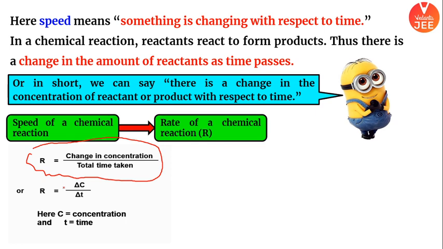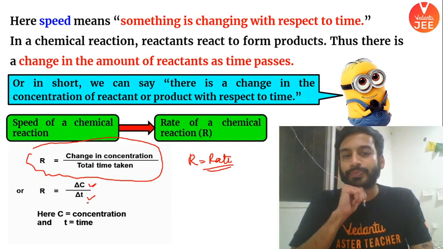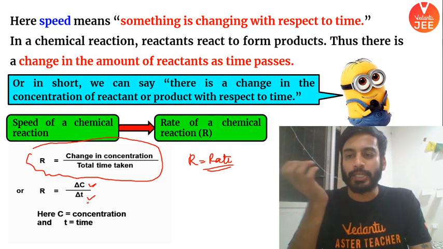So if I just condense it in one formula, R is nothing but the rate of the reaction. Rate का मतलब ही समझ आना कि you are studying with respect to time. That rate of a reaction is nothing but change in concentration divided by total time taken. ये बात समझ आई? ठीक है. So change in concentration will become delta C, delta T will become time taken, the time difference, delta T, right? I hope everyone is clear about it. So rate is equal to delta C by delta T. Is this point clear, boys and girls? Let me know. ठीक है. चैप्टर में, हम पूरे चैप्टर में क्या करने वाले हैं?